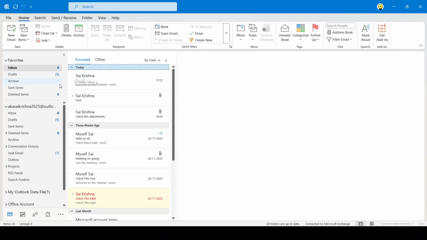You now know how to add an additional shared mailbox in both Classic Outlook for Windows and the new Outlook desktop app. Thanks for watching.